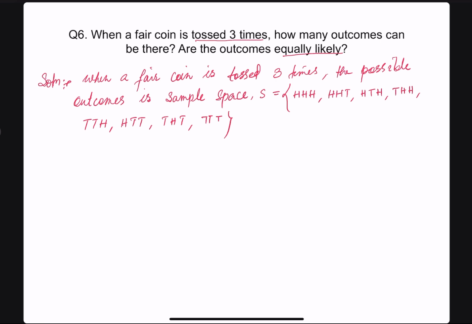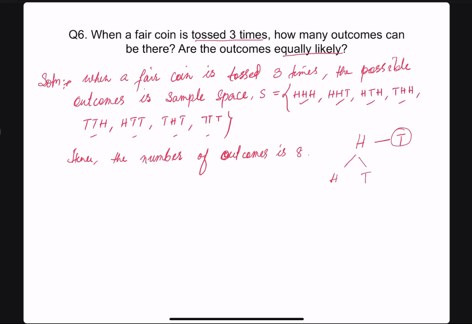Okay, I'll tell you. So how many do we have? 1, 2, 3, 4, 5, 6, 7, 8. Hence the number of outcomes is 8. Now how do you get it, sir? Let's say the first toss. Here you will get head, and this is the first toss. Then in the second toss, the possible outcomes are head and tail. Or you can even get tail in the first toss, and in the second toss you may get head or tail. Now this is the second toss.